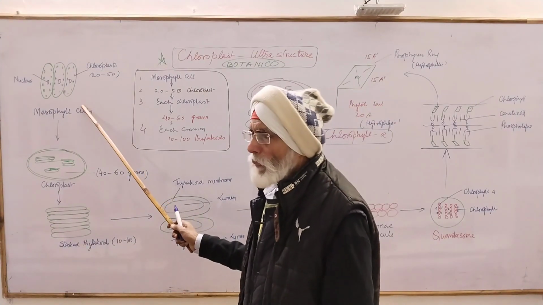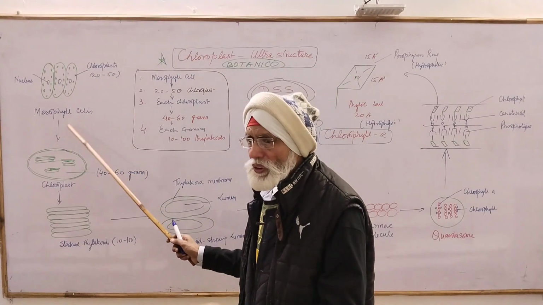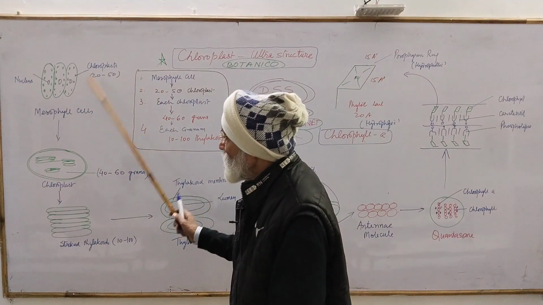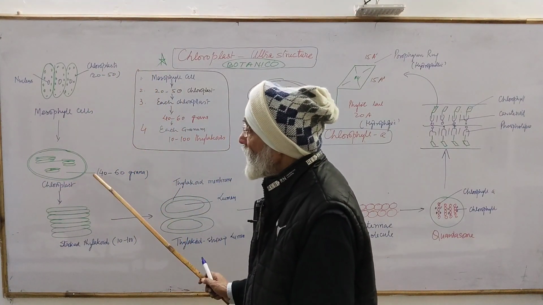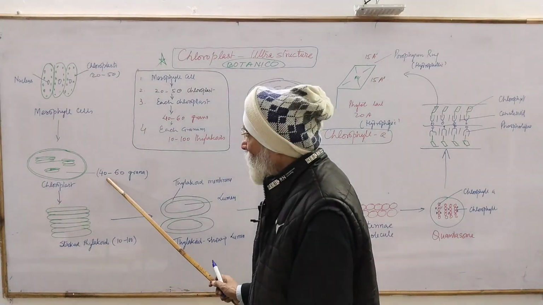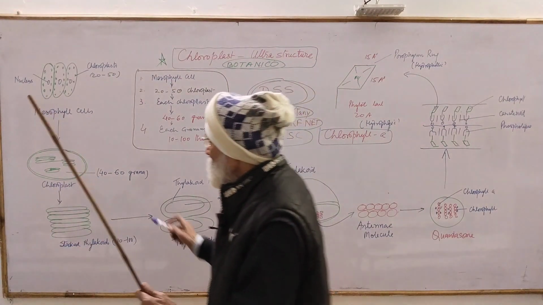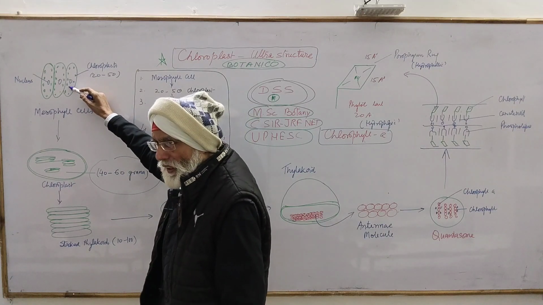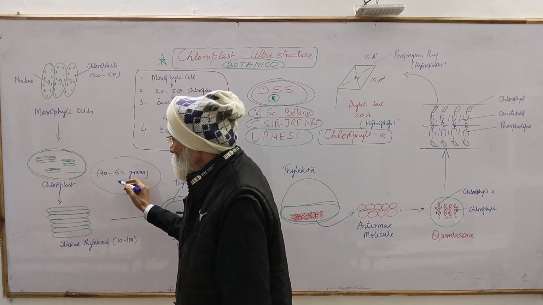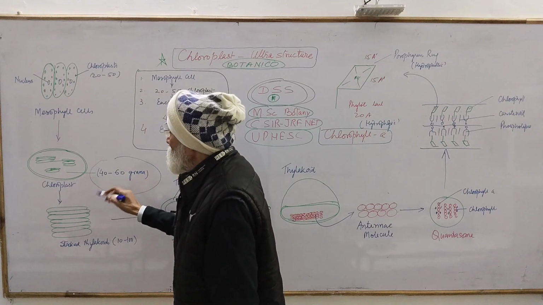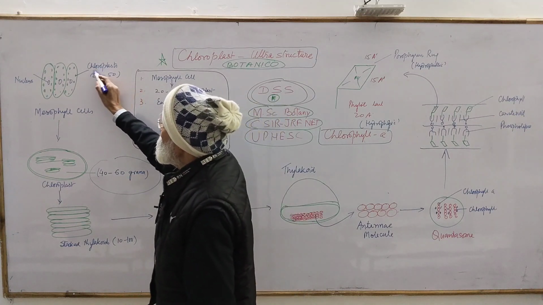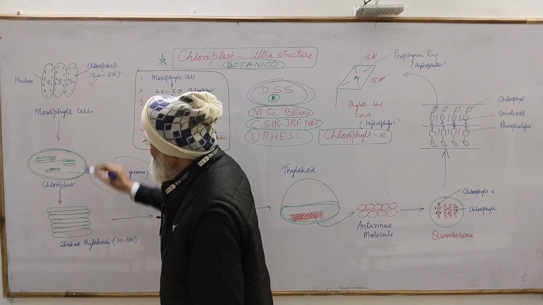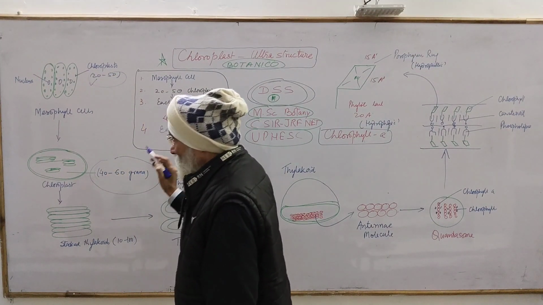Your answer is mesophyll cell of the mesophyll tissue of the leaf, either dicot or monocot. And that mesophyll cell possesses how many chloroplasts? 40 to 60 granum. This is a very important question for you. In a single mesophyll cell, how many chloroplasts? Sorry, 20 to 50 chloroplasts are there in the mesophyll cell, and in every chloroplast there are 40 to 60 grana.